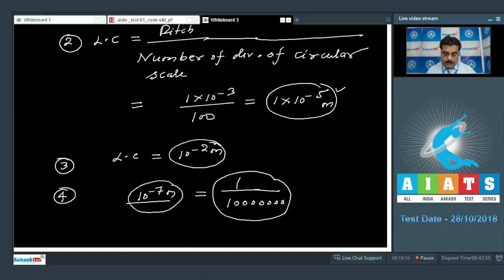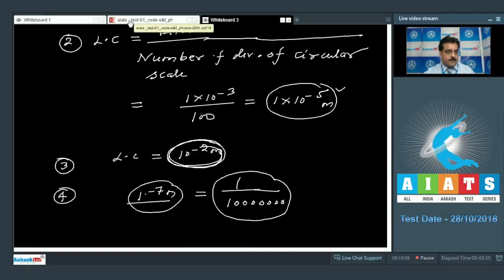So now if I go only by least count, then in terms of least count the meter scale is the right choice. So finally, which of the following instruments is the least precise device for measuring length? Option number 3 will be correct.